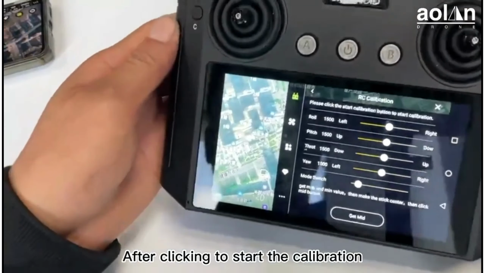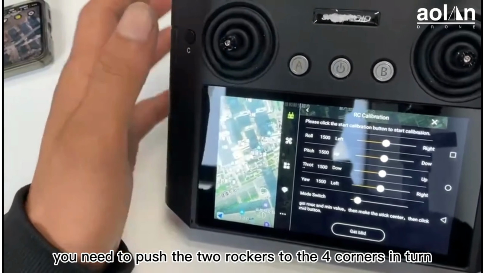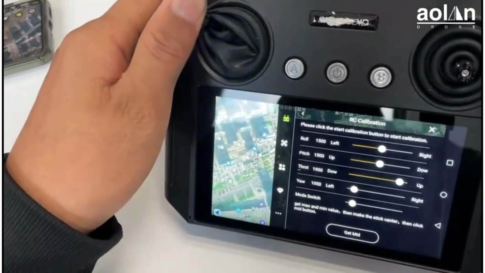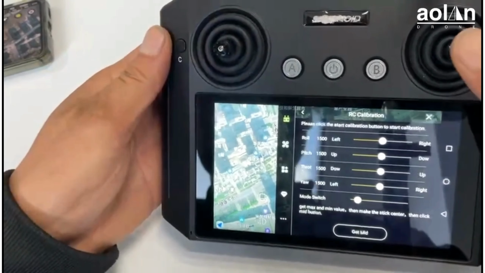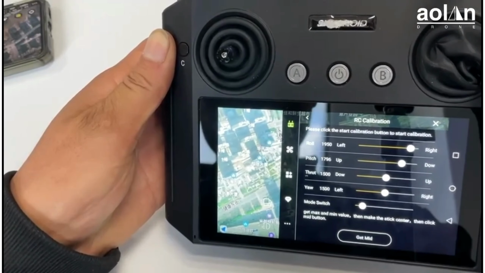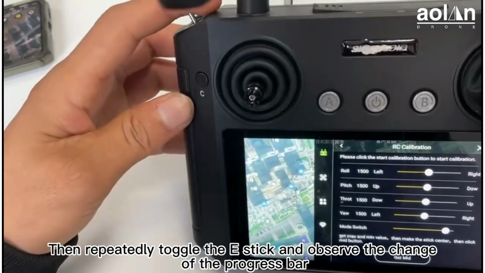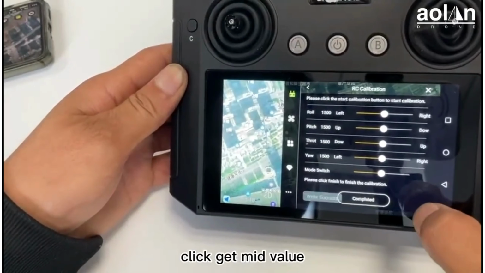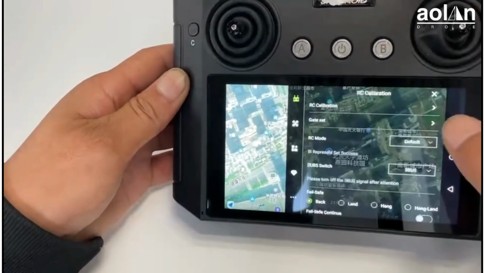After clicking to start the calibration, you need to push the two rockers to the four corners in turn. Then repeatedly toggle the E-stick and observe the change of the progress bar. Toggle the E-stick to the middle, click Get Made Value. Then the calibration is complete.